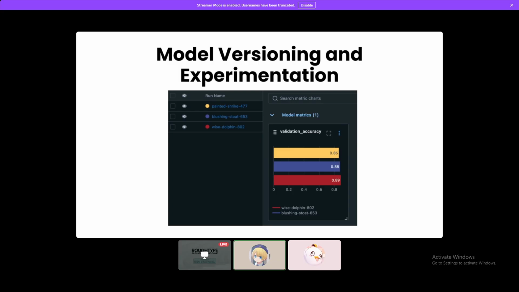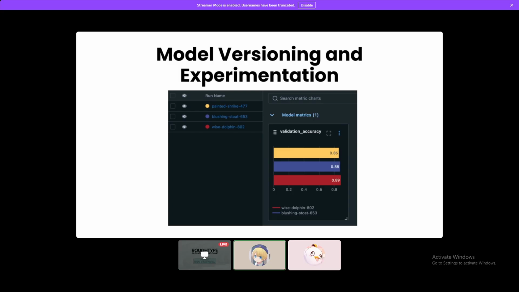In run 2, we use White Dolphin 502 to adjust the regularization strength to C equal to 0.5 and increase max_iter to 1000. This achieved the best result with 0.89 accuracy.